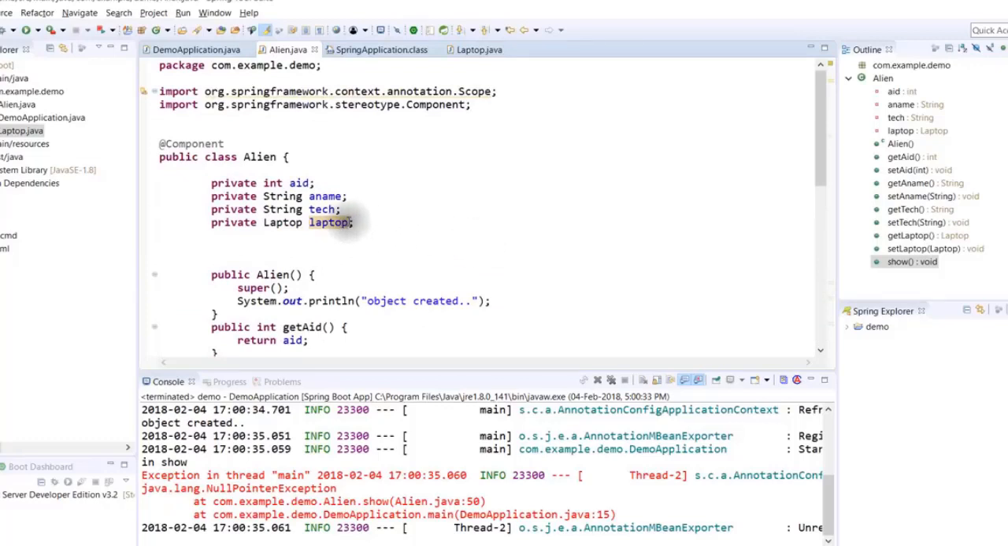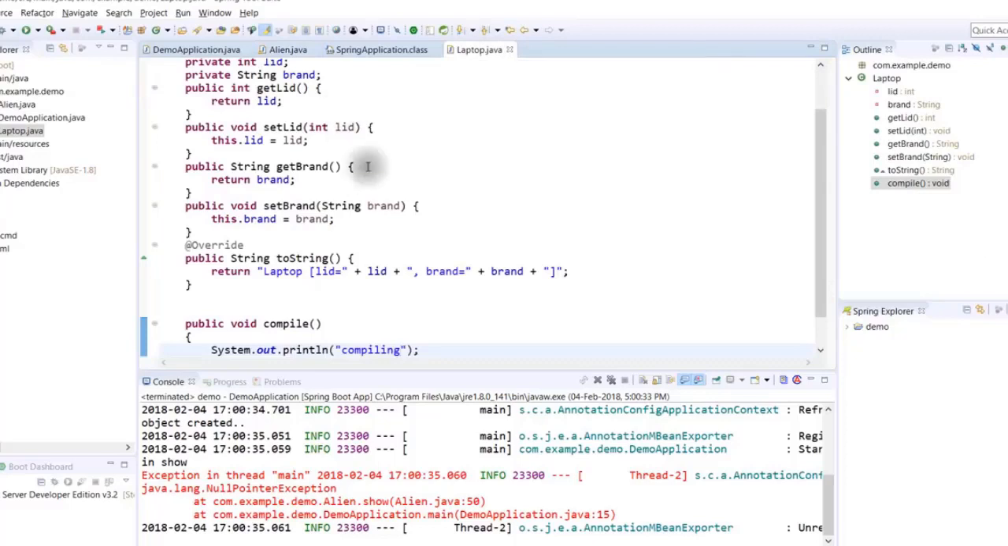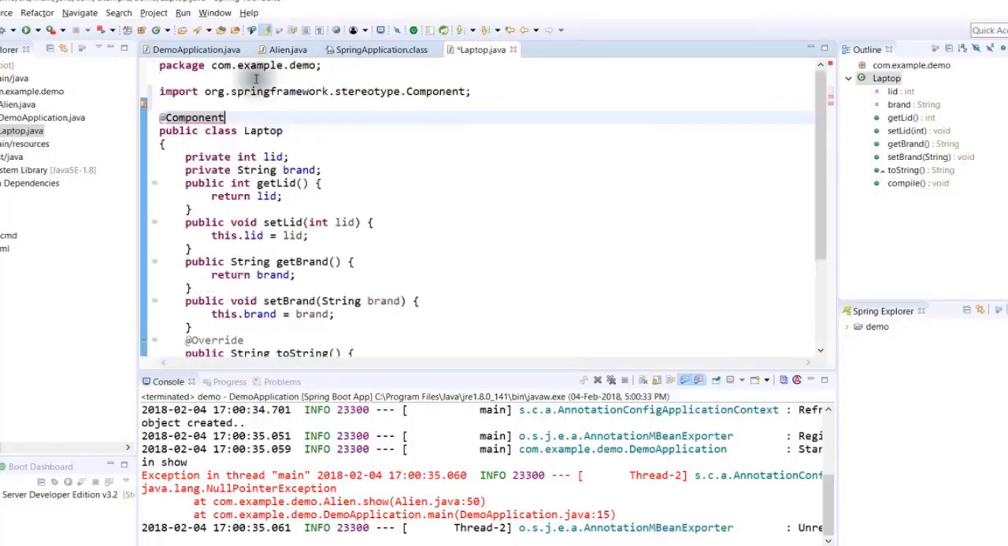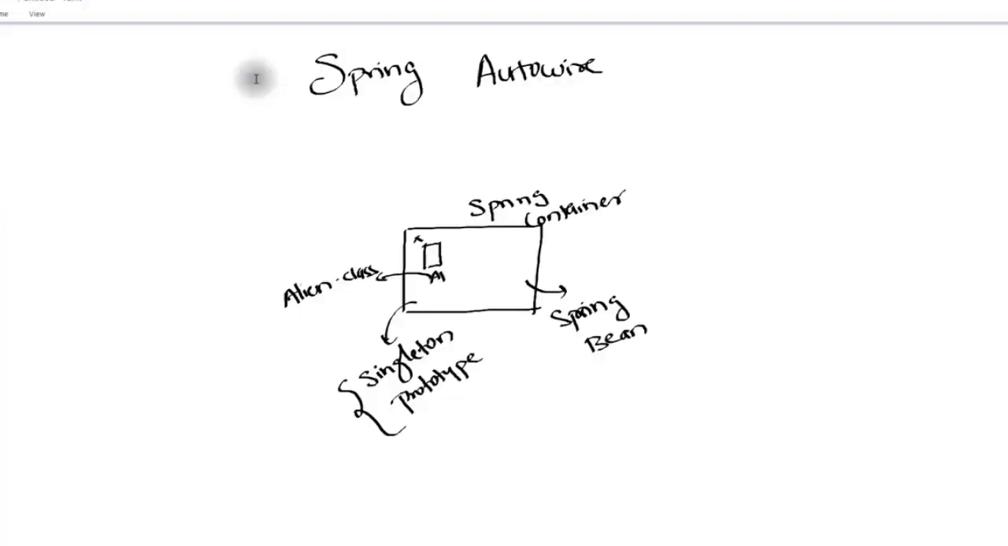say new laptop. But again, we are using Spring Framework, right? Why should I say new laptop? And your Spring Framework is not even creating object of laptop. So if you want to get the instance of laptop, you have to say @component. So now when you run this application, in your container, you will get one more object. I will call this L1, and this object will be of type laptop.class. So this is object of alien.class and this is object of laptop.class.